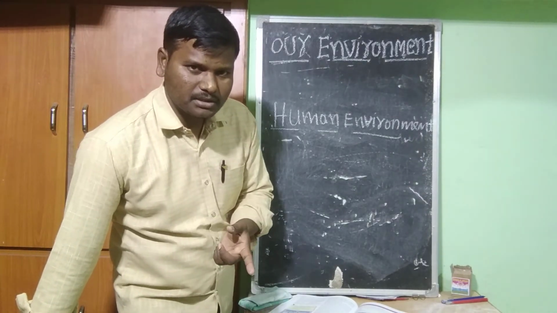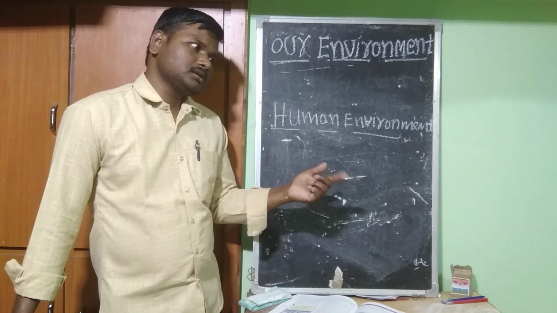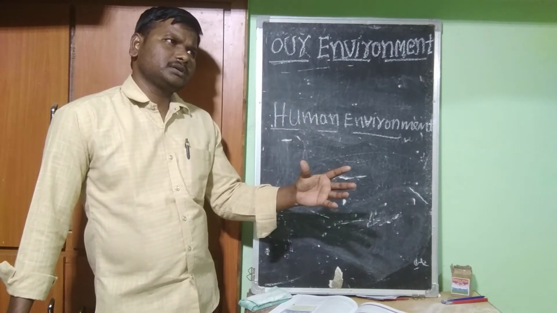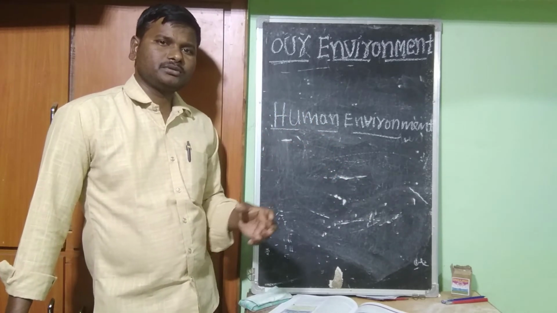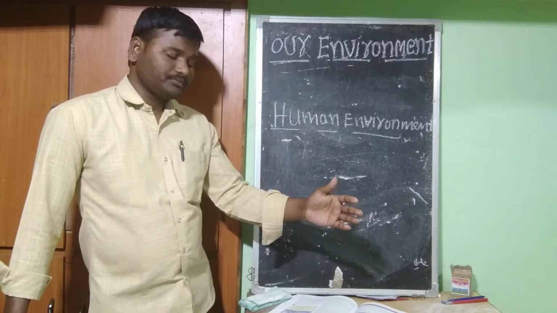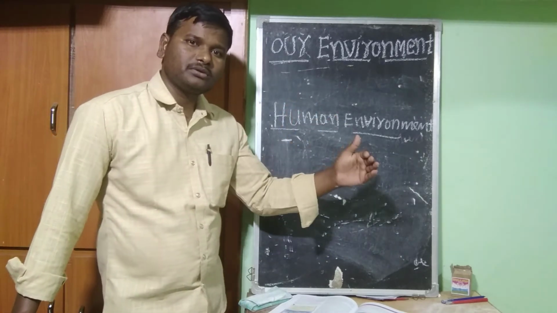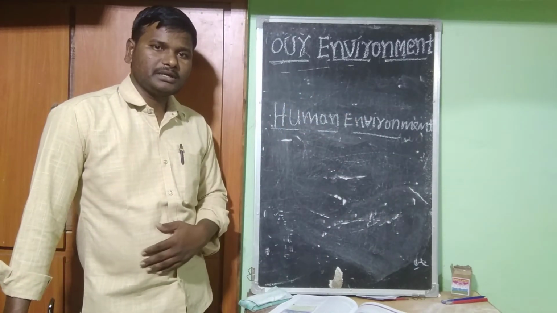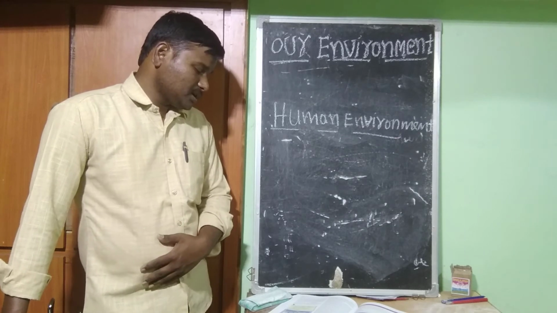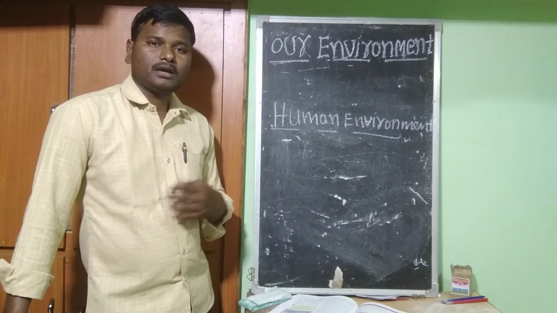When the environment is affected, it automatically affects the biosphere, the living beings on the earth. So this environmental effect will show on living beings also. In this way, we have to protect our environment.